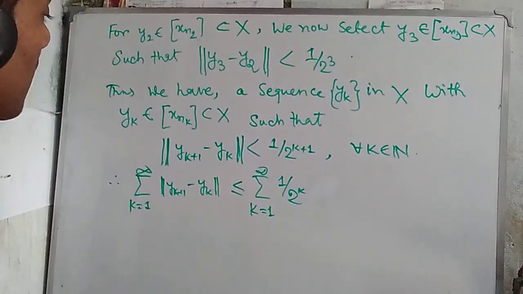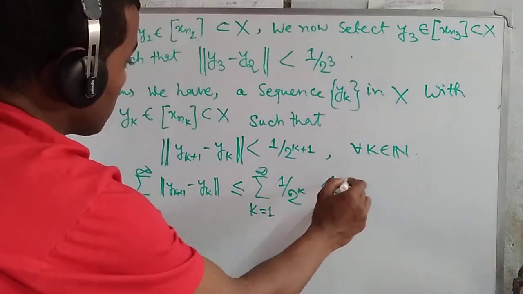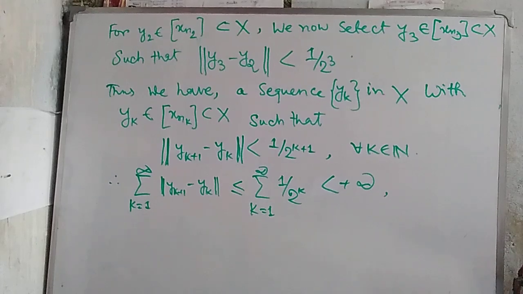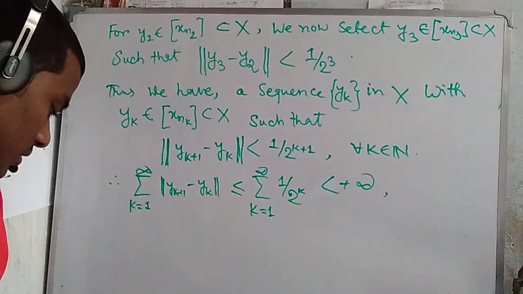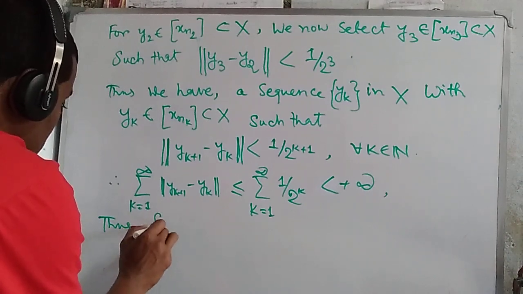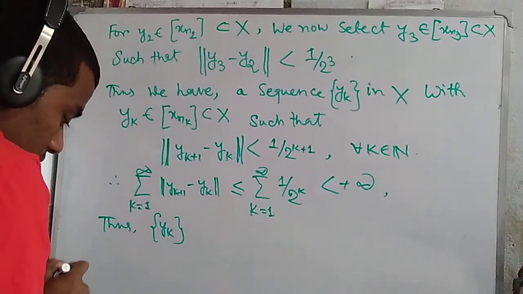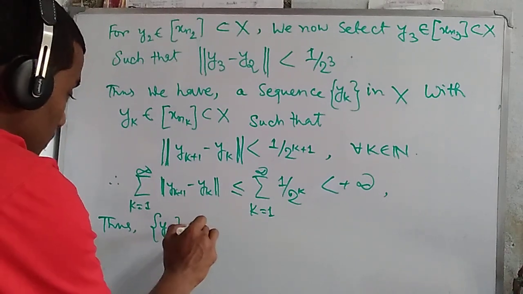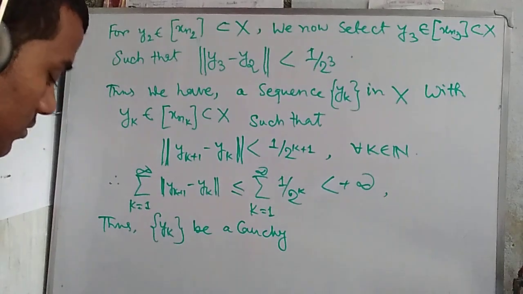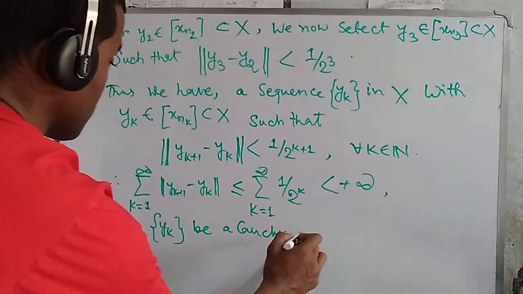Okay, this one is less than plus infinity. Thus y_k is a Cauchy sequence in X.